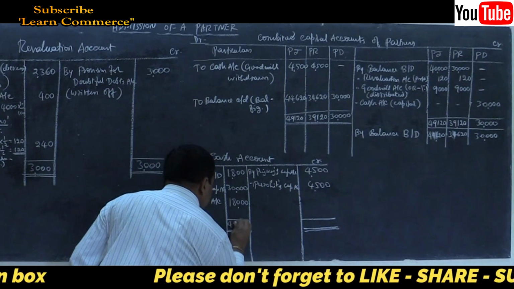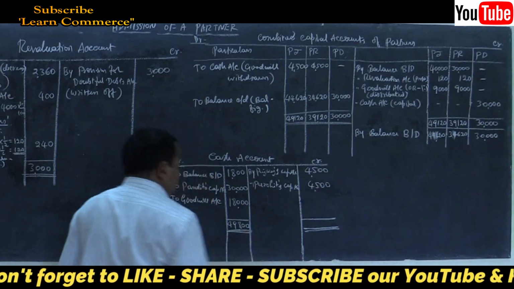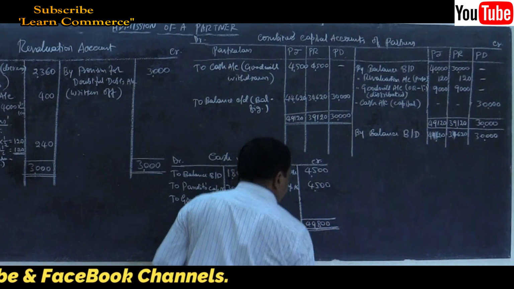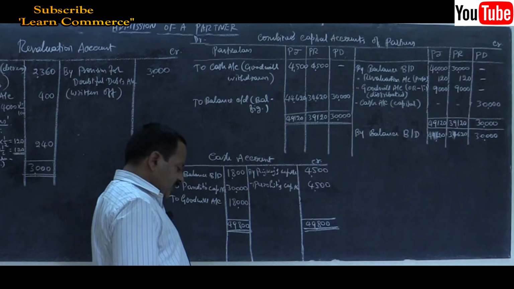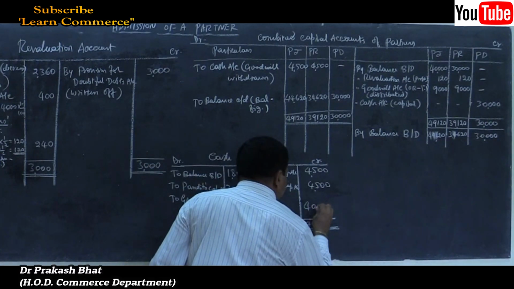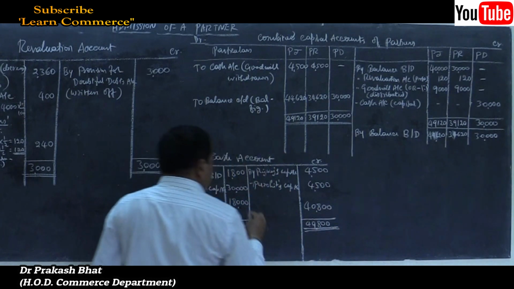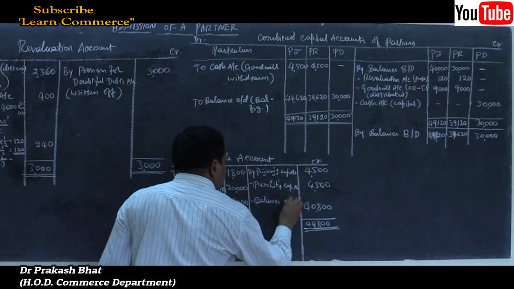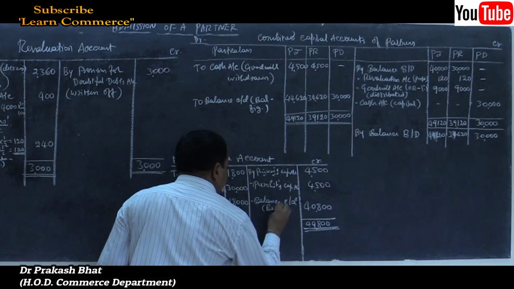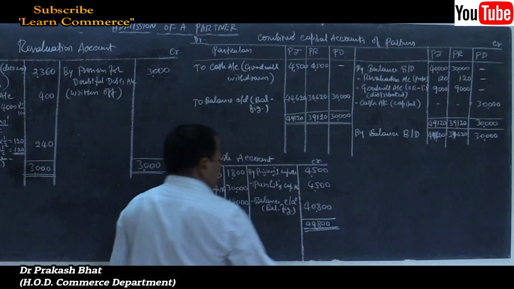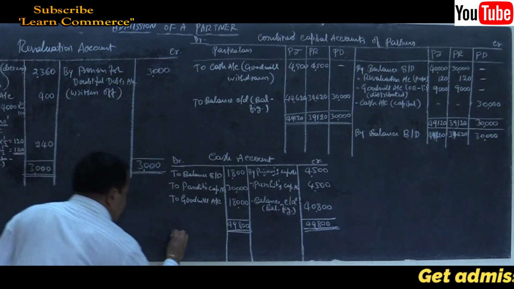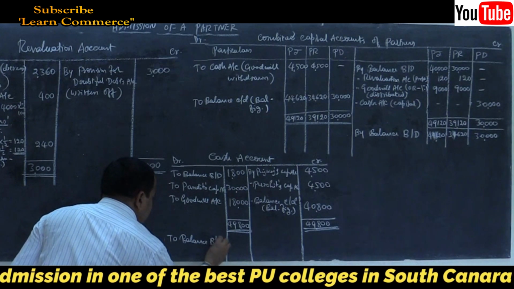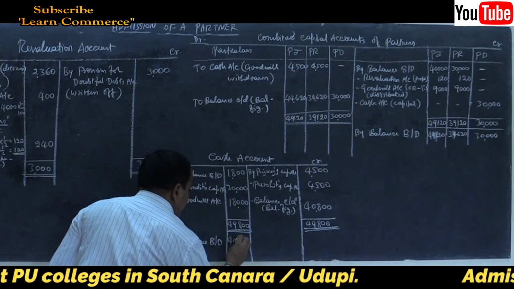What's the difference? 40,800. 40,800 is the final balance of cash, by balance carried down, the balancing figure. Bring down that balance: to balance brought down, 40,800.